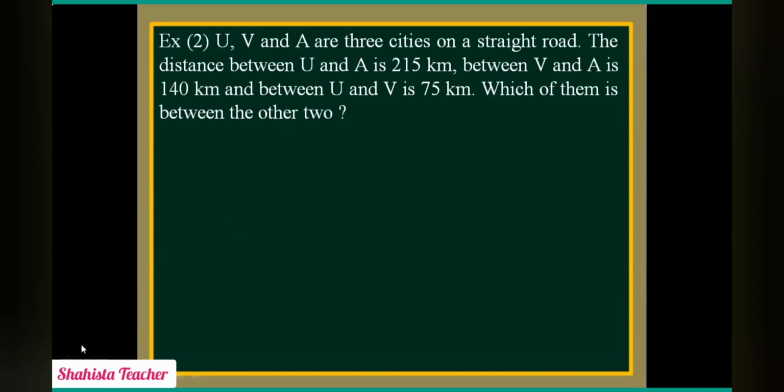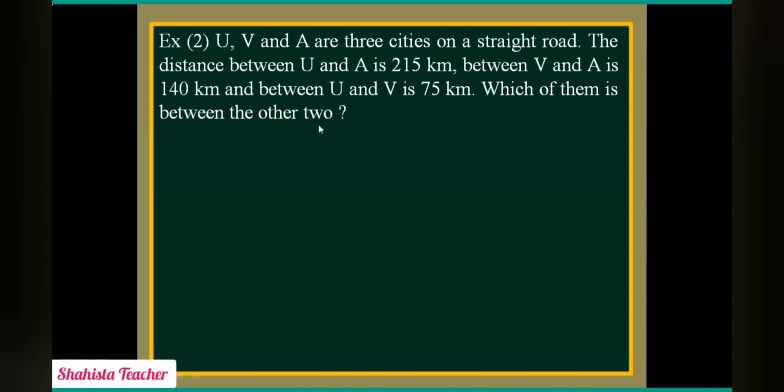Now students, let's solve example number 2. U, V and A are 3 cities on a straight road. The distance between U and A is 215 km. Between V and A is 140 km. And between U and V is 75 km. Which of them is between the other two?